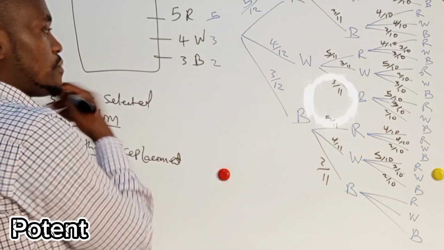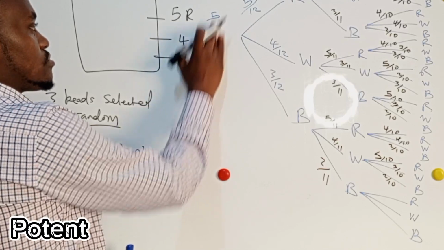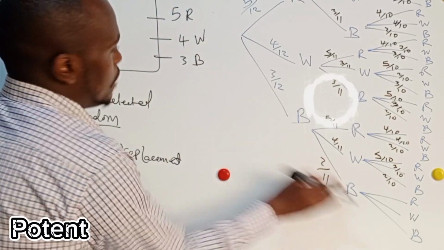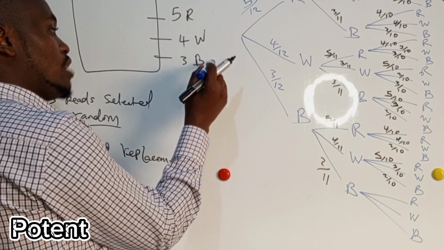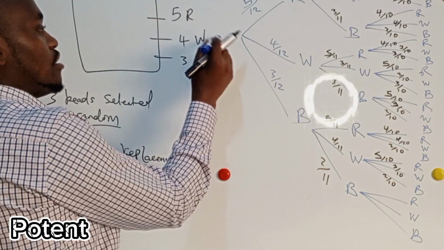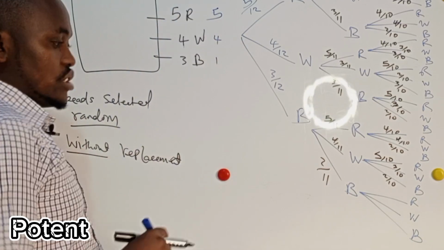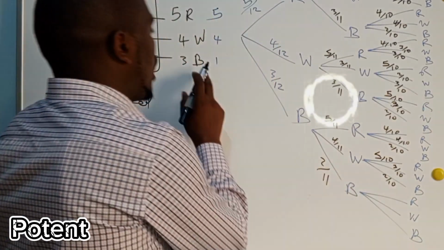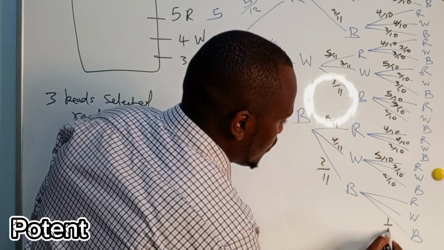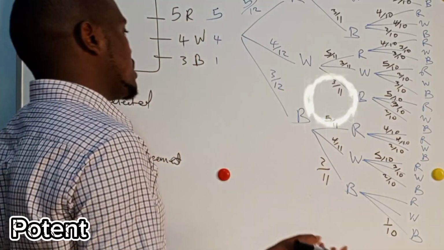The last part, suppose you had taken a blue and a blue. So you have already taken 2 blues. So you are remaining with 1, 4, and 5. So in this case, the probability of getting now a blue is 1/10 because there is only one remaining.